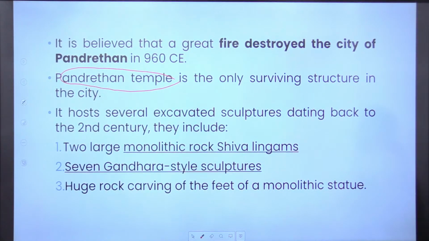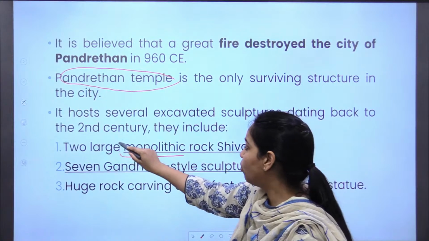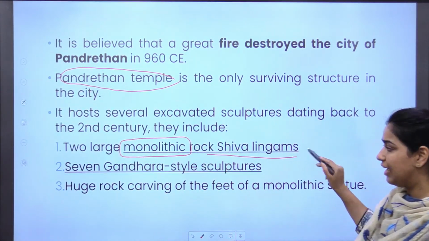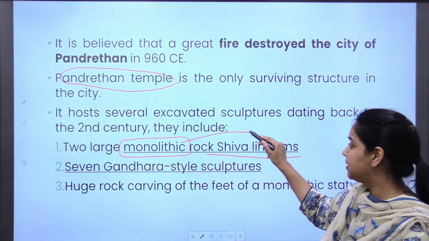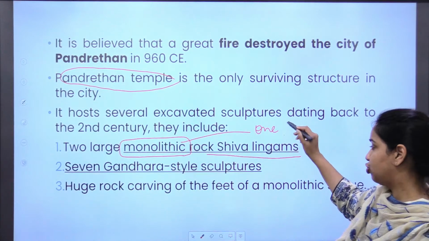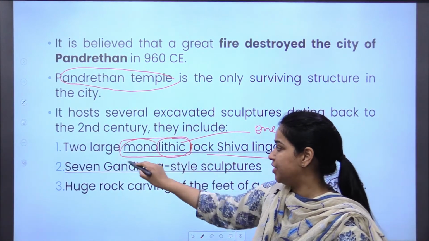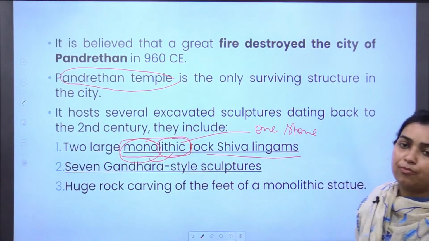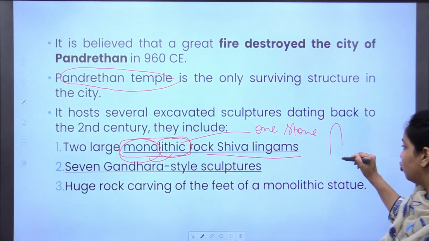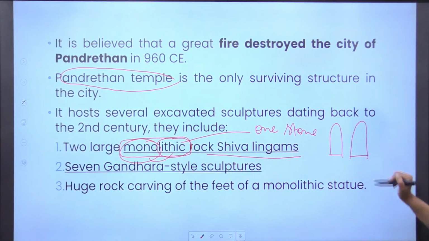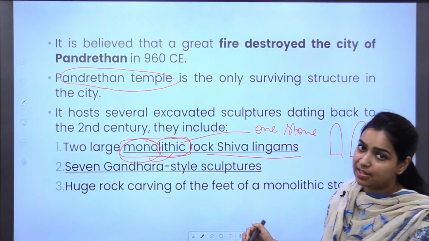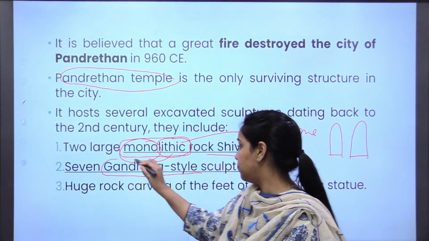Right, now there are some important structures in this temple also dating back to the 2nd century. You see there are two monolithic rock Shiva lingams. Monolithic means from one stone. Lithic is stone, mono means one. So made from one stone, there are two Shiva lingams present in this temple. Right, then there are 7 Gandhara style sculptures.